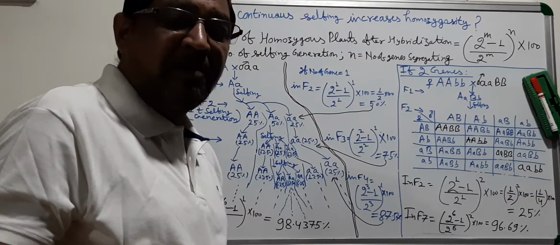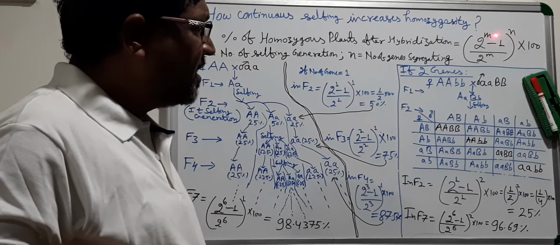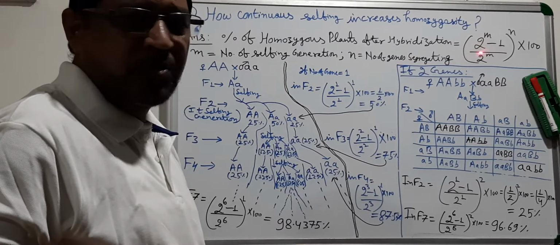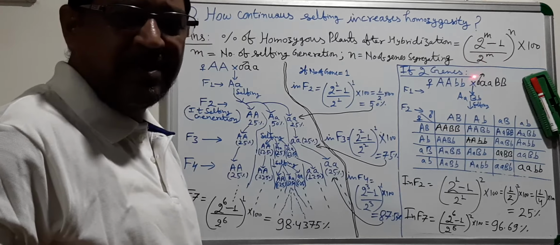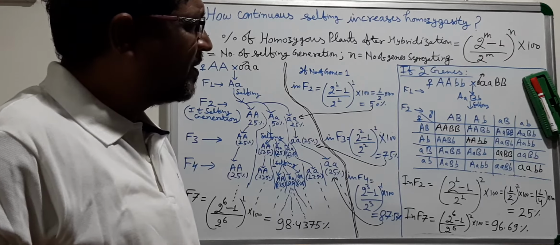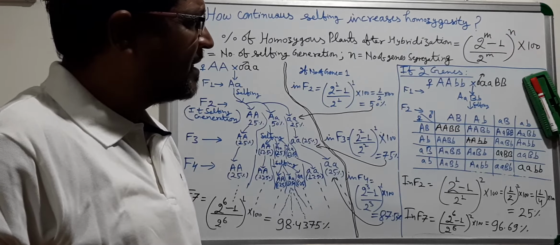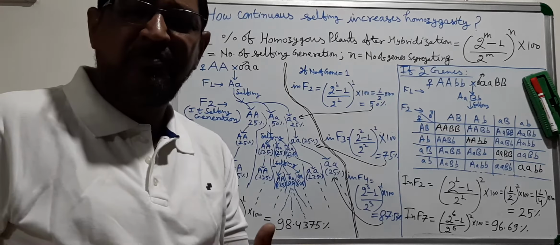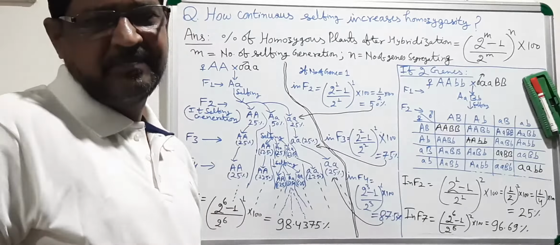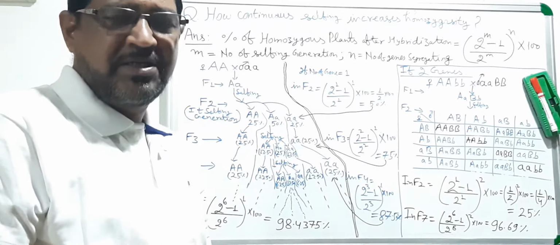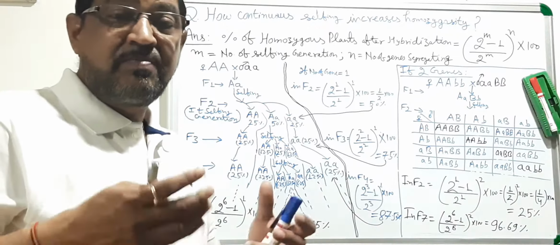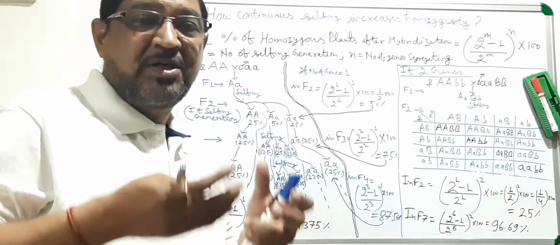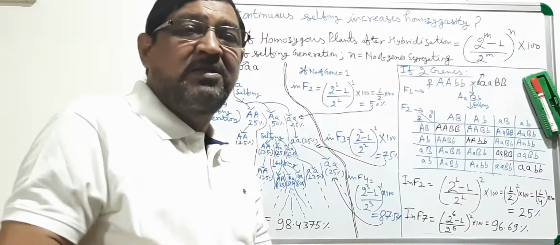There is a formula: (2 to the power m minus 1 divided by 2 to the power m) whole to the power n, multiplied by 100 if you need the percentage in that particular generation. Percentage of homozygous plants means the number of plants which are homozygous in that particular generation.